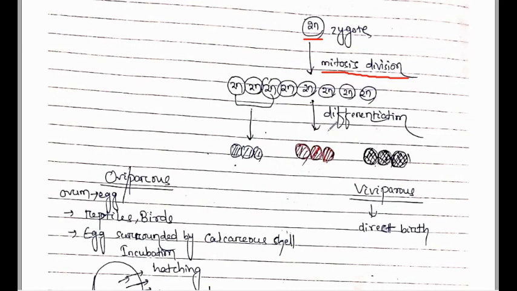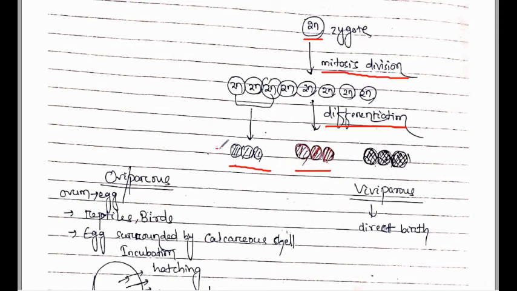But in case of differentiation, what is differentiation? Change in their size and shape. It means if from this zygote 8 or 9 cells are formed, out of which 3 cells change their shape and size to form one type of cell, and another 3 cells change their shape and size to form another type of cell or tissue.